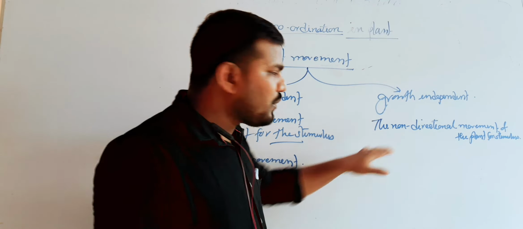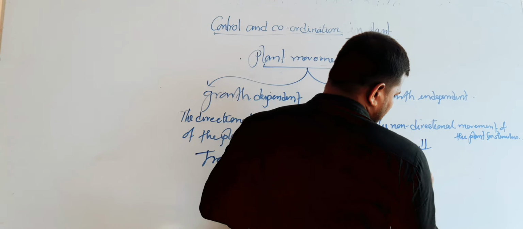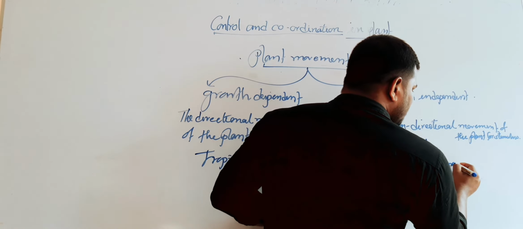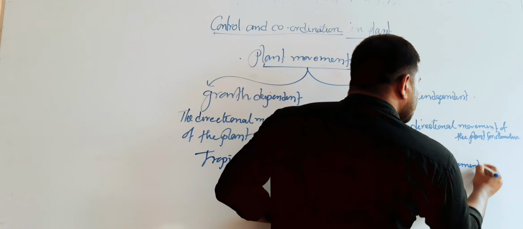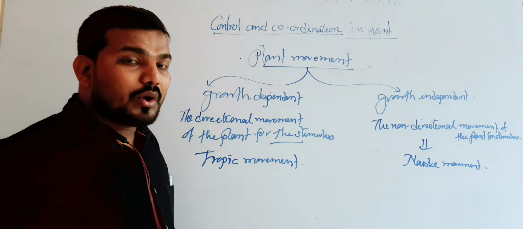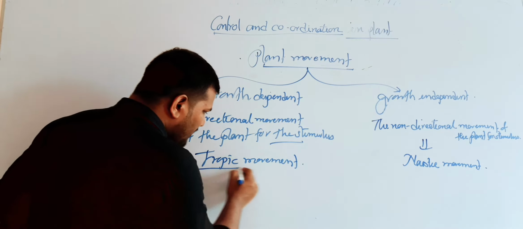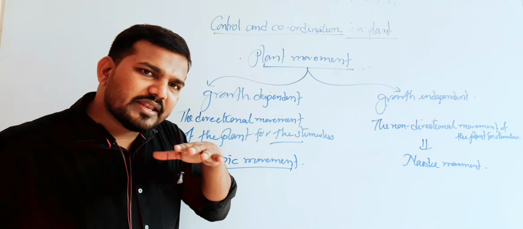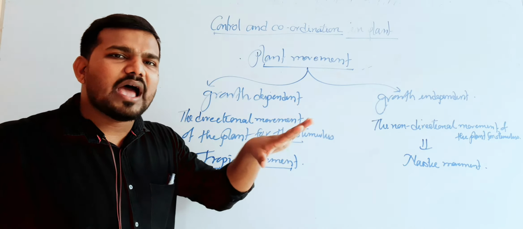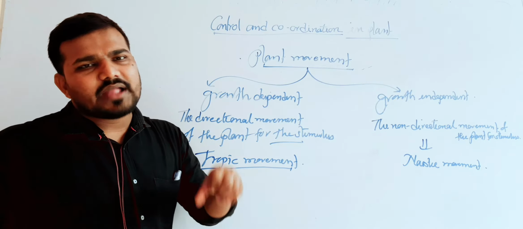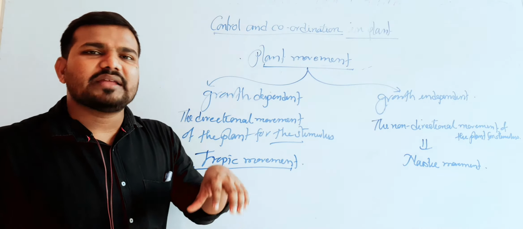Now, this type of movement is also known as a nastic movement. Now, we are going to discuss the tropic movement. What is tropic movement? Tropic movement means the directional movement of the plant for the stimulus. Clear? So, different types of tropic movement will be performed by the plant.